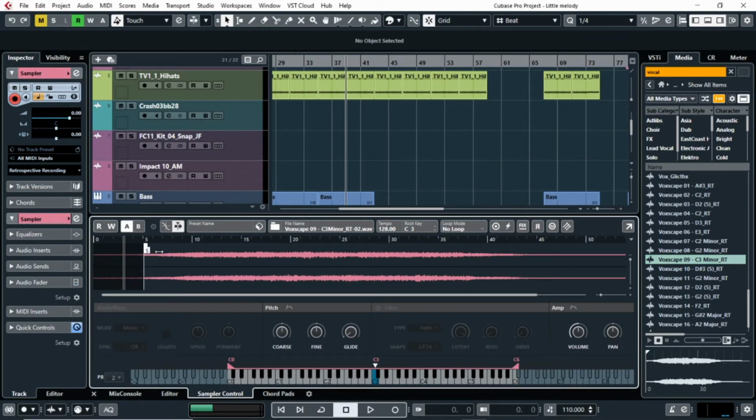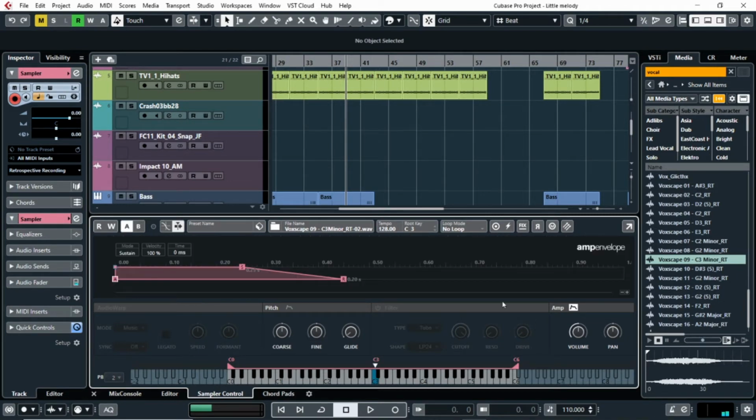Then I set the sample start to begin a bit later in the sample, so the pad begins immediately. As you can hear, there's a click sound when the sample is played, and to remove this click, I changed the attack of the sample just a tiny bit by going to the amp envelope and either dragging the point or clicking on it, and then typing in the amount of milliseconds you would desire. While we are here, I also changed the release time to 2000 milliseconds.